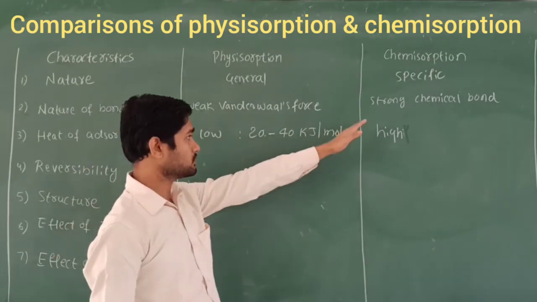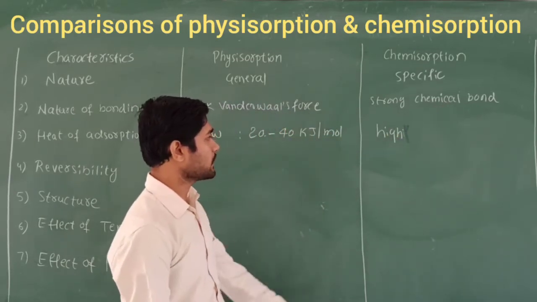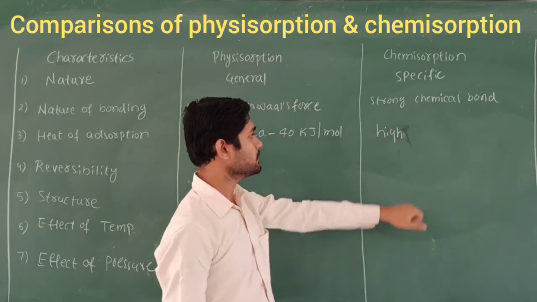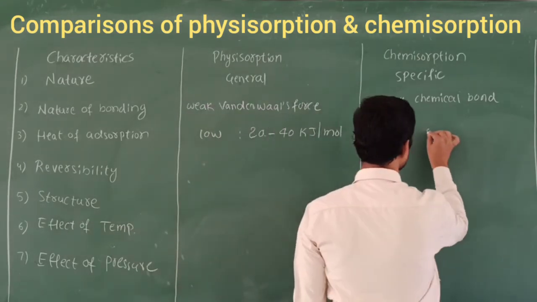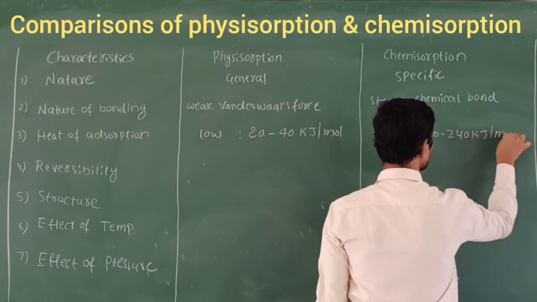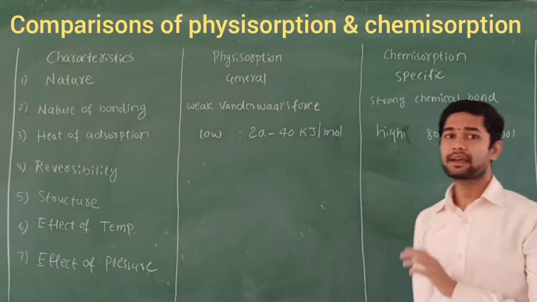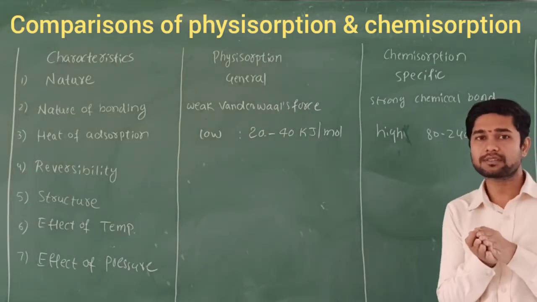But because of the strong chemical bond in chemisorption, the heat of adsorption is very high; the values lie between around 80 to 240 kilojoule per mole. That much energy is released in chemisorption because of the strong bonding.